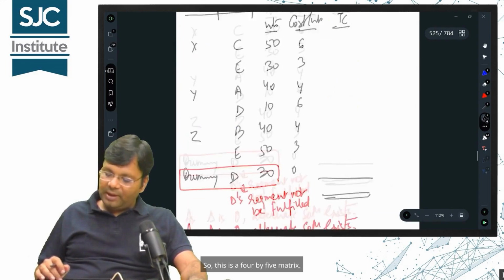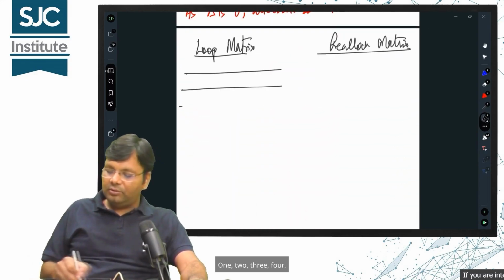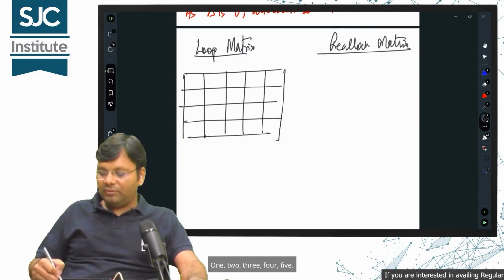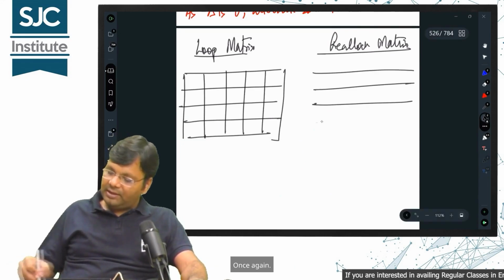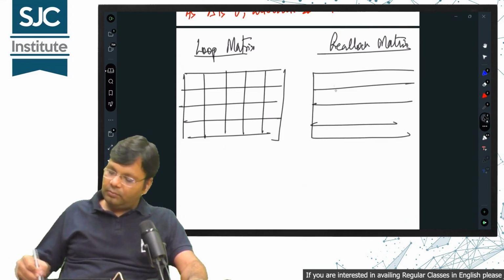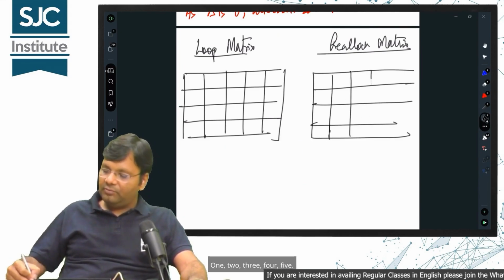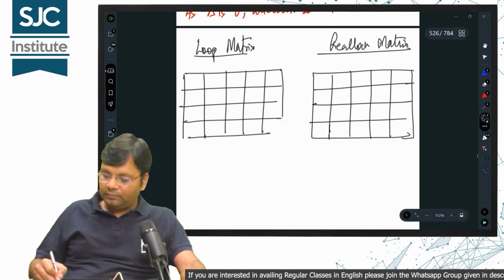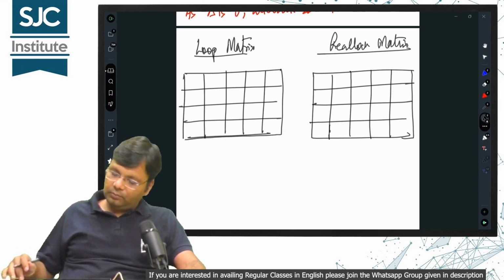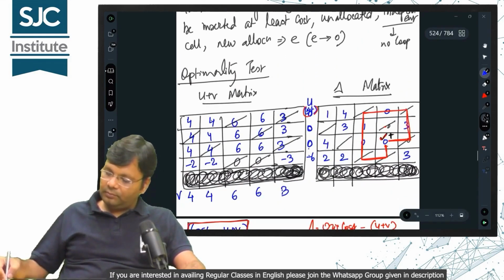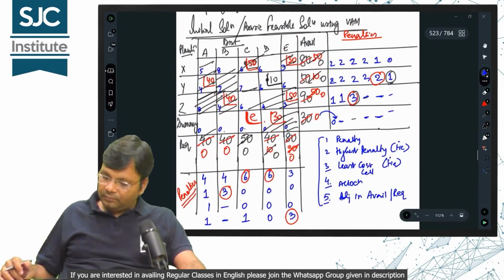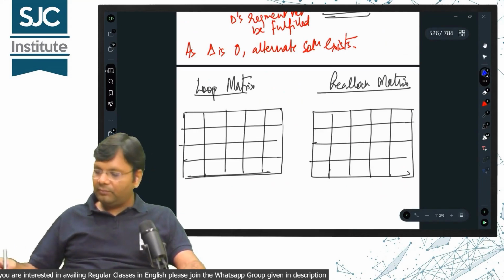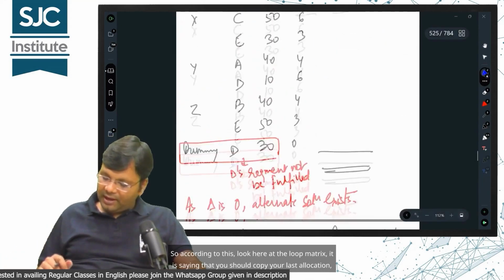So, this is a 4 by 5 matrix. 1, 2, 3, 4. 1, 2, 3, 4, 5. Once again, 1, 2, 3, 4, 5. So according to this, look here at the loop matrix.